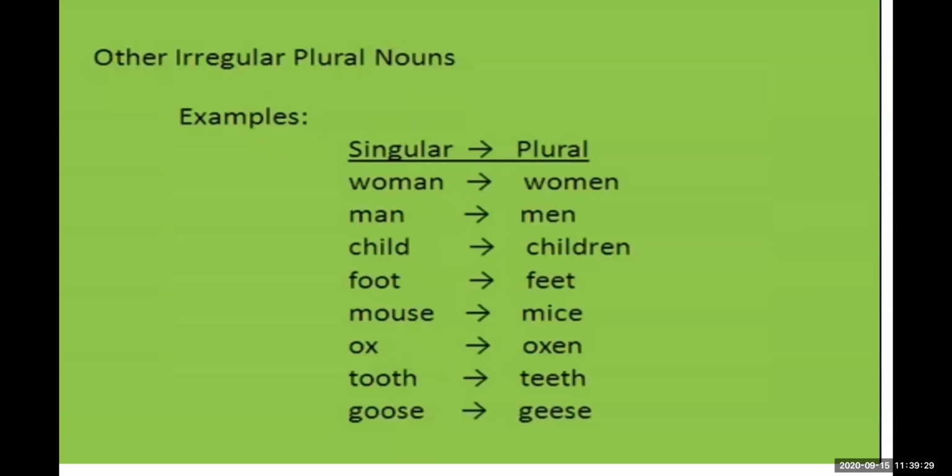Sometimes we need to add some letters at the end, and sometimes the letters in the middle change.